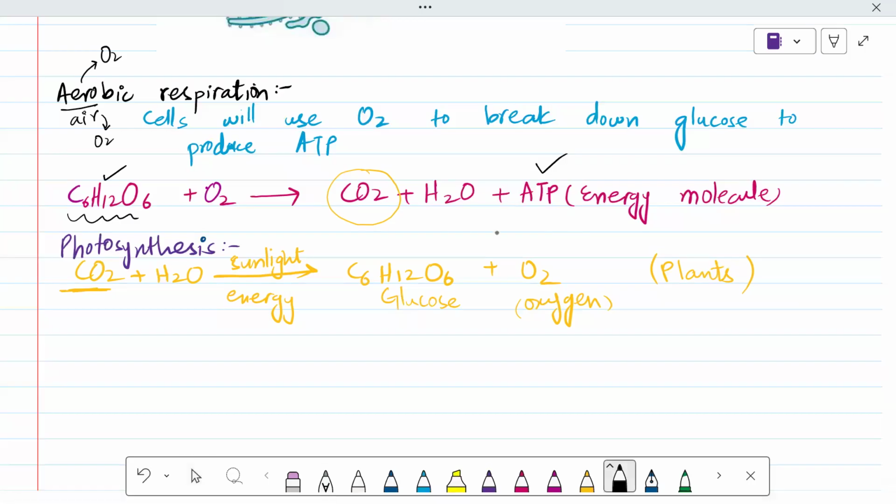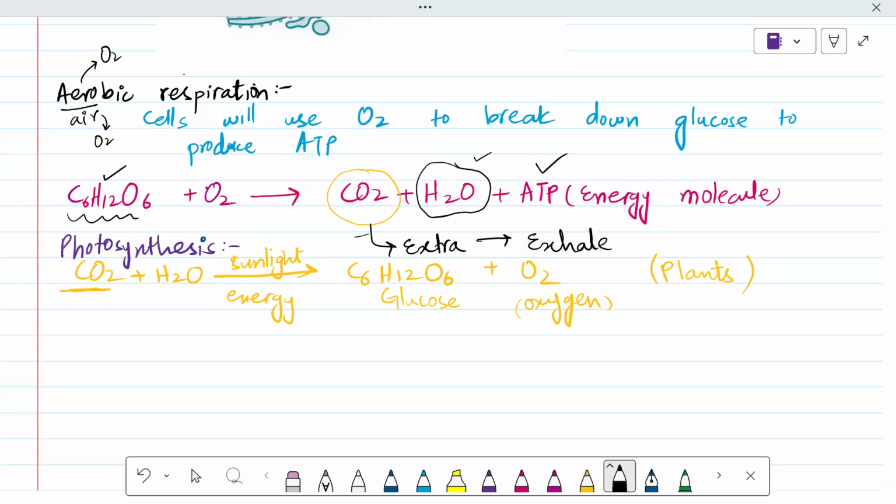Water is needed for us, and whatever water is produced in this process will be used by our body. ATP is also used, but carbon dioxide is extra for us, so we will exhale it.